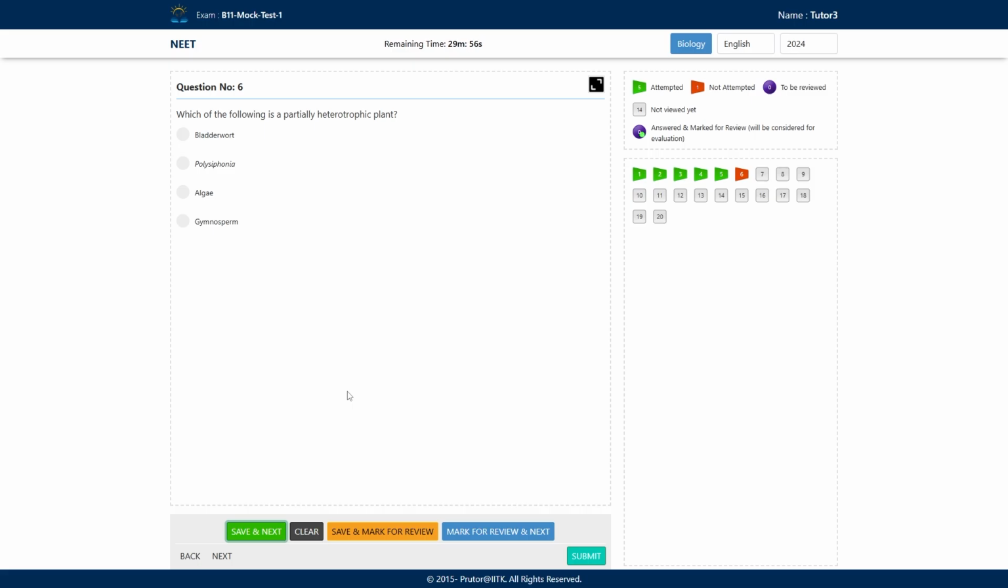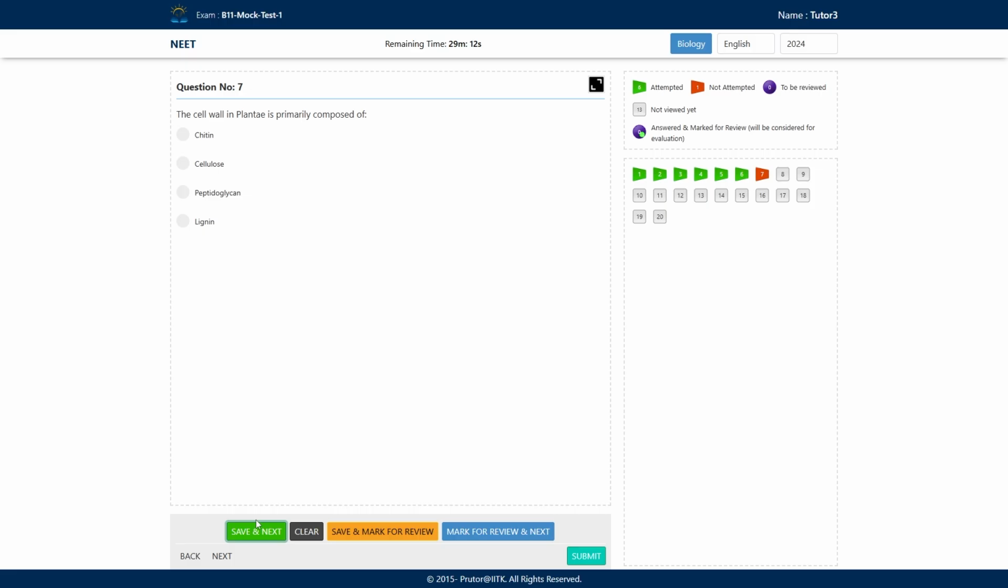It is not dependent on other nutrients for the heterotrophic mode of nutrition, right? So Polysiphonia cannot be the correct answer. Algae, they can make their own food, right? Gymnosperm also, they can make their own food. But think about the bladderwort. Insectivorous plant, bladderwort, right? So they follow heterotrophic mode of nutrition for getting their nitrogen requirement by eating the insects, right? Yes, very good. So we will opt option A, bladderwort, as the correct answer and save and move to the next question.